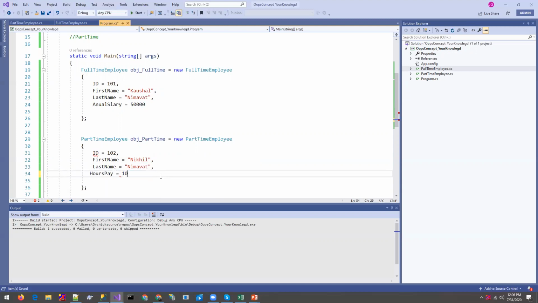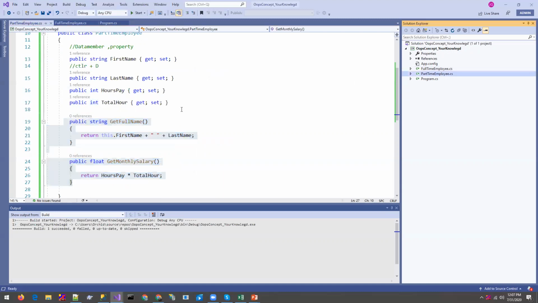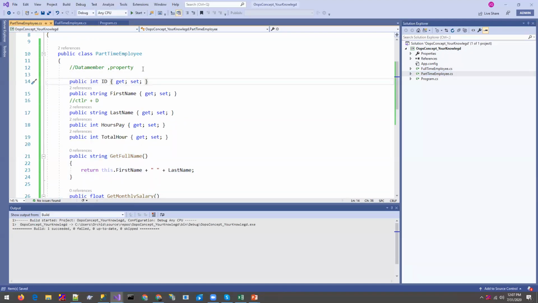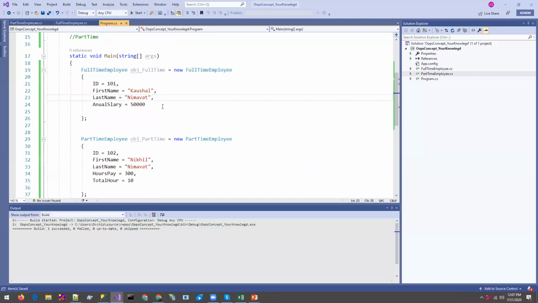How much money will we pay on an hourly basis? The total hours will be 10. Let's make it a big number, 3,000. And let me copy the first property, which in part-time we haven't defined here, so we don't get the error.